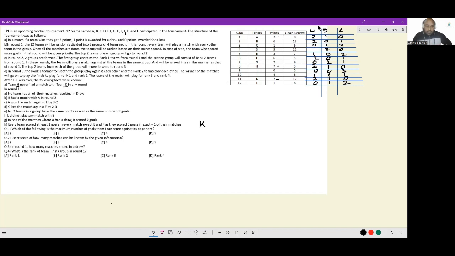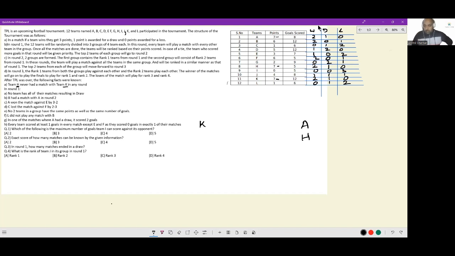Can we have K and H together? No, H and K never played a match. The only other person who can be ranked higher than H is A. A is here and he has to be paired up with H. So, out of the two groups that we have identified so far, I'll write it slightly far apart. A and H are in the same group, so that H ends up being rank 2. H ends up being rank 2, and in round 2, H is the team out. Out of 3 teams in a group, 1 team gets eliminated. Let's say H is that team that is getting eliminated.